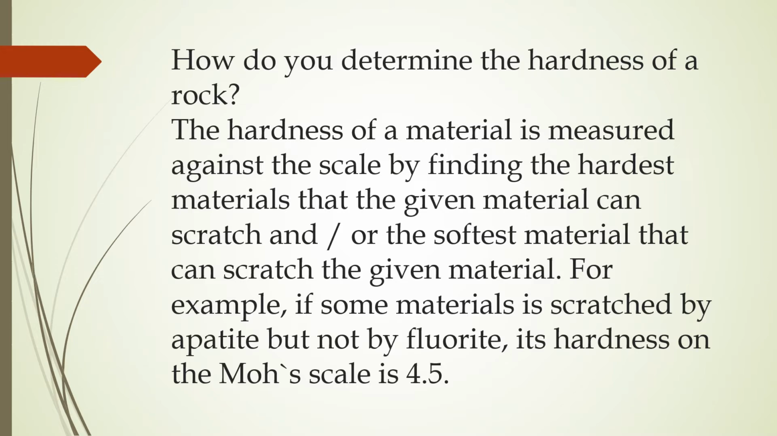Now the question is, how do you determine the hardness of a rock? The hardness of a material is measured against the scale by finding the hardest materials that the given material can scratch, and the softest material that can scratch the given material. For example, if some material is scratched by apatite but not by fluorite, its hardness on the Mohs scale is 4.5.